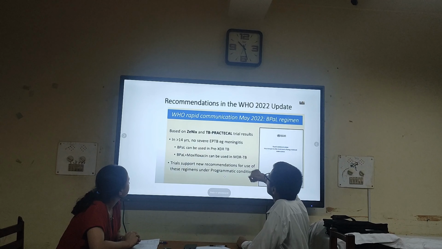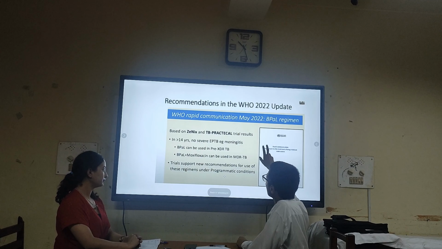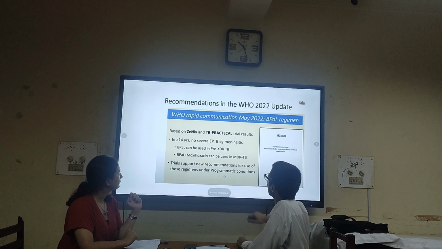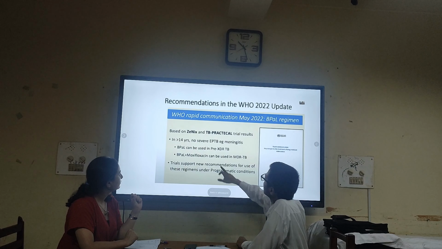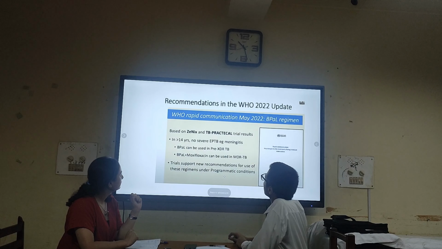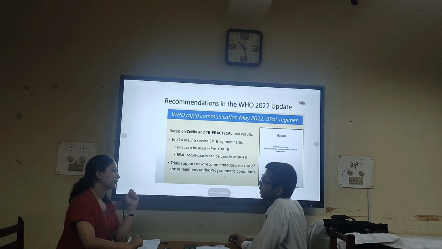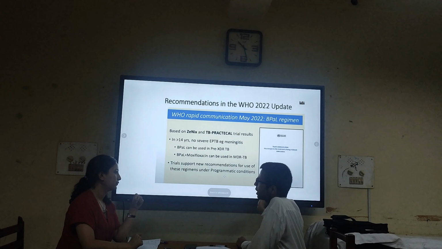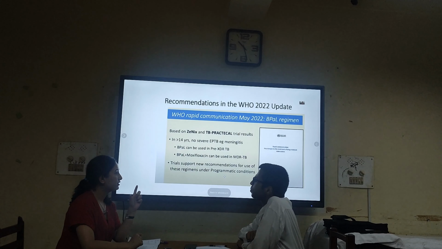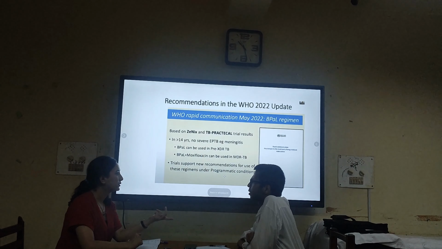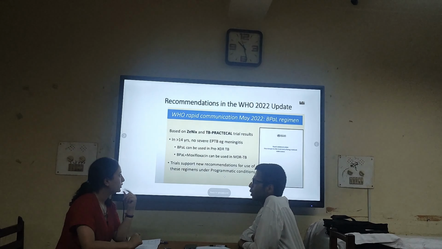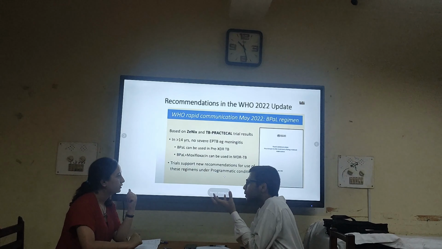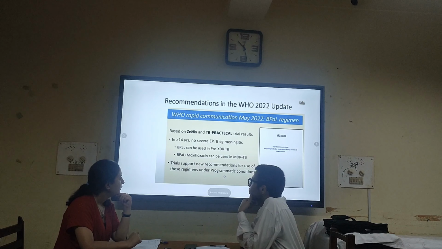And you can see here WHO has also endorsed and approved this BPaLM regimen for MDR TB treatment if age is greater than 14 years and there is no severe extrapulmonary tuberculosis or CNS meningitis. In those groups of patients we can use the moxifloxacin plus BPaL regimen. And the duration is also very short, about 6 months. Yes, it is 24 weeks, all oral regimen. That is the main crux of this trial.